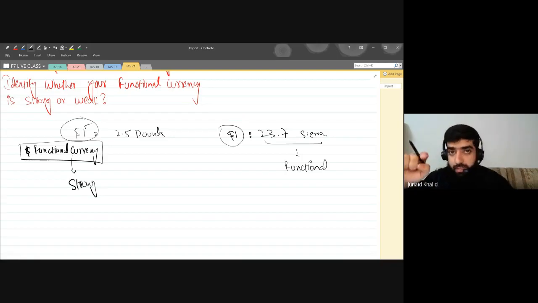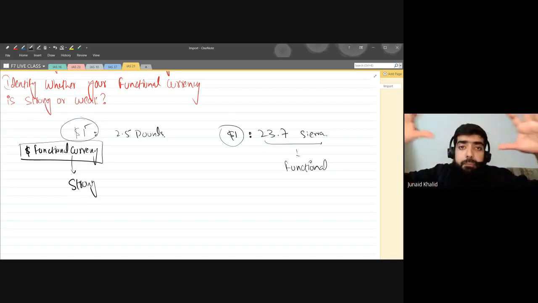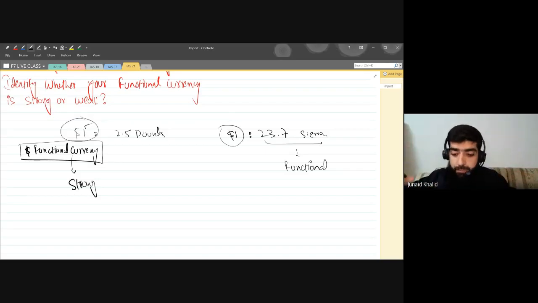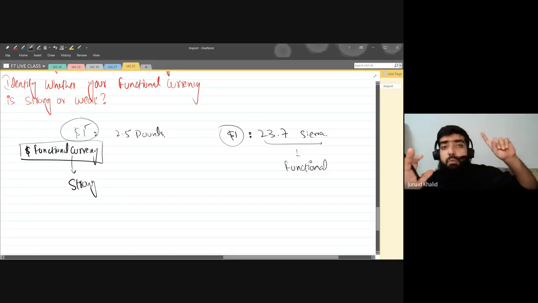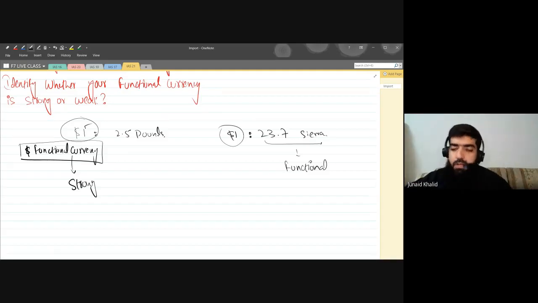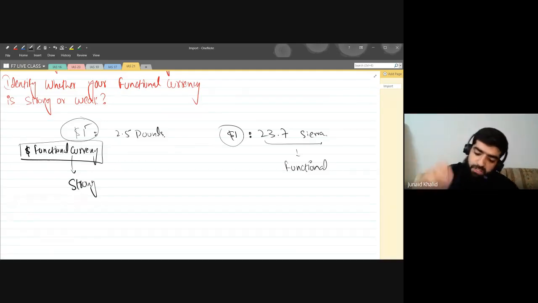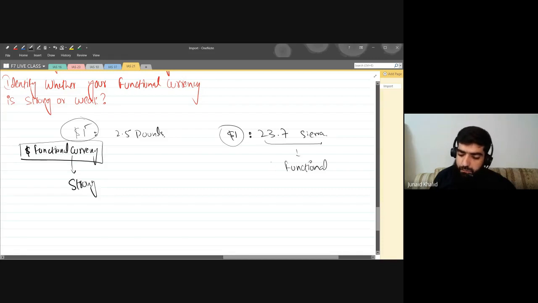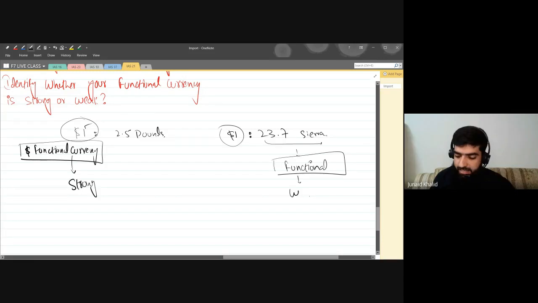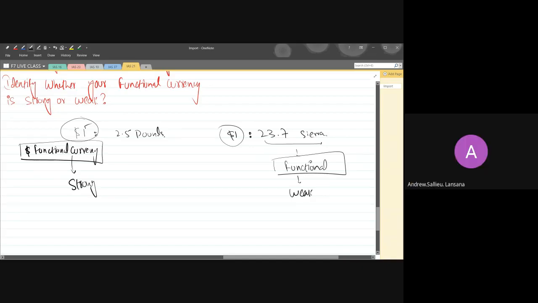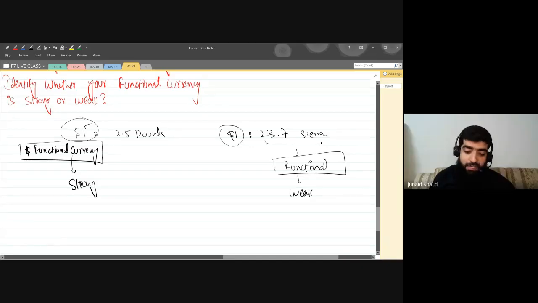What are you guys saying? No, no, no, we can't fight right now with one person. We have to bring how many people? 23.7 people, and these 23.7 people are equivalent to 1 US dollar. So what do you think? Is your functional currency strong or weak? Yes, weak, very weak. It's not very big.